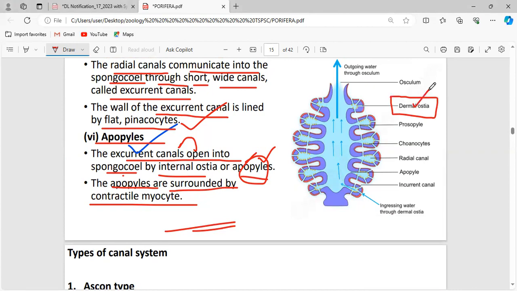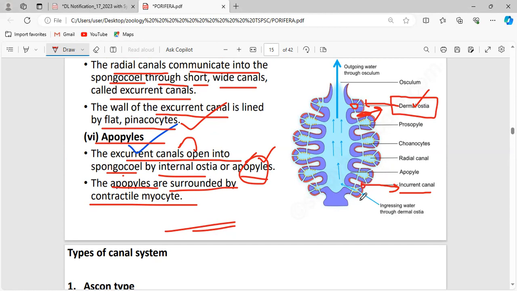Ostia is the place where water is taken into the body of the sponge. Clear? After the water enters, it reaches the incurrent canal, which is present here.